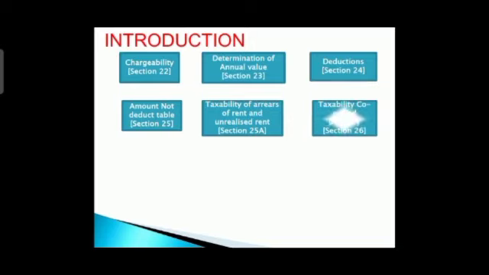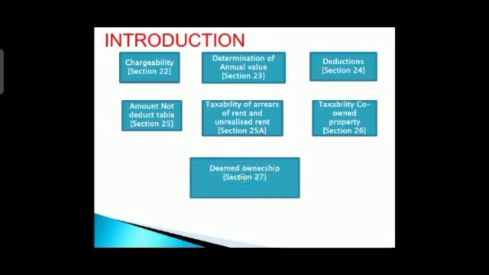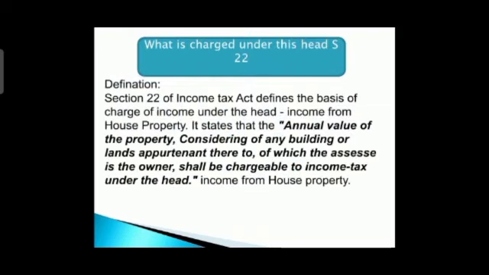Next is taxability of co-owned property, right? When your property is owned by 2 or more persons, that is called co-owned. In that case, how we are going to do the calculations? That is under section 26. And the last section is deemed ownership, that is section 27. So these are the 7 sections which we are going to learn under income from house property. Let us begin with our first, chargeability, section 22.